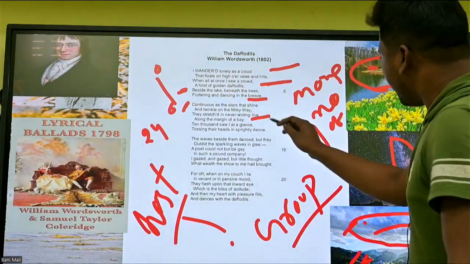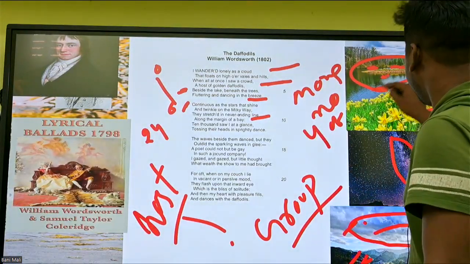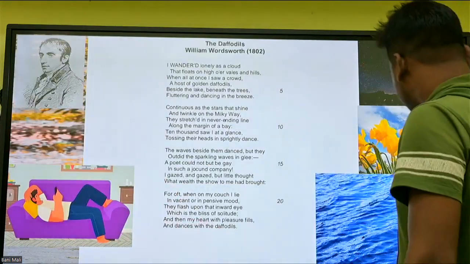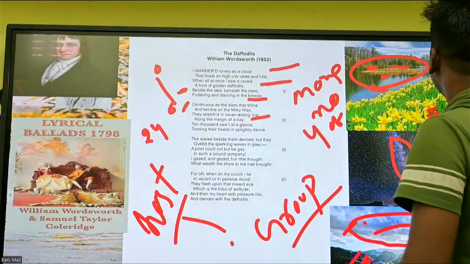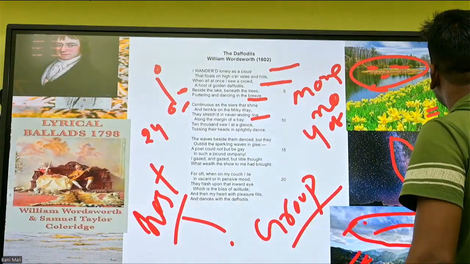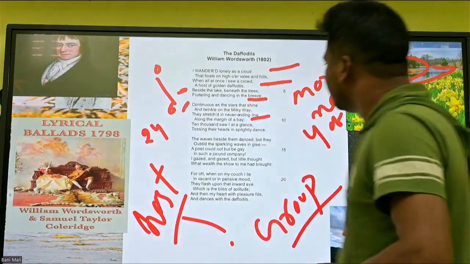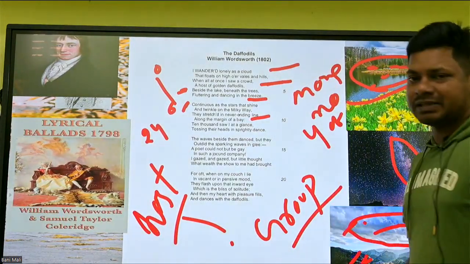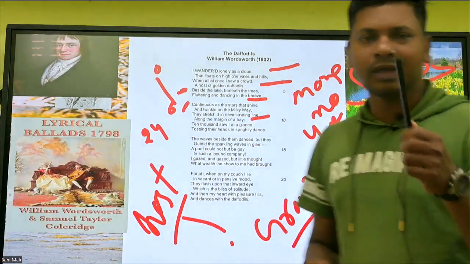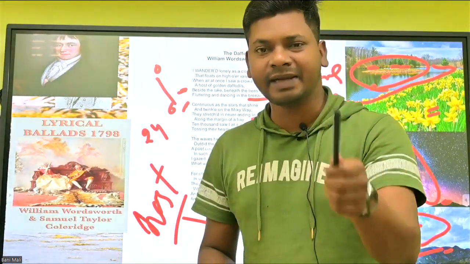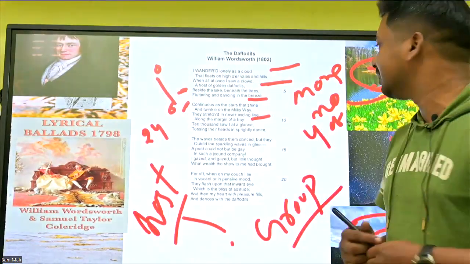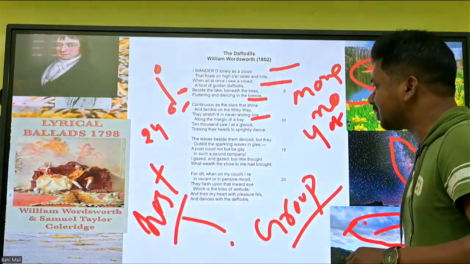Margin, bay. Bay is also lake. This is the lake. Okay, this is the margin, we can say. The margin of the bay. Ten thousand saw I at a glance. A glance means look, the single look, the single sight. I have seen how many? Ten thousand. Right. Hyperbole he has used here.